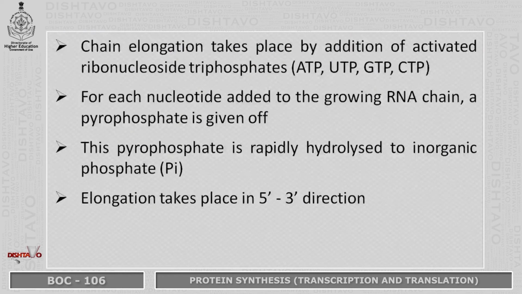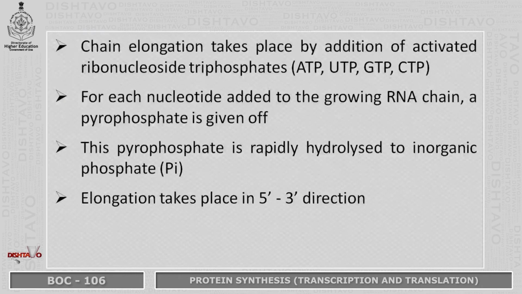Chain elongation takes place by addition of activated precursors, that is ribonucleoside triphosphates. It can be ATP, UTP, GTP or CTP. For each nucleotide added to the growing RNA chain, a pyrophosphate is given off. And this pyrophosphate is then hydrolyzed into inorganic phosphate, which can be utilized for other processes.